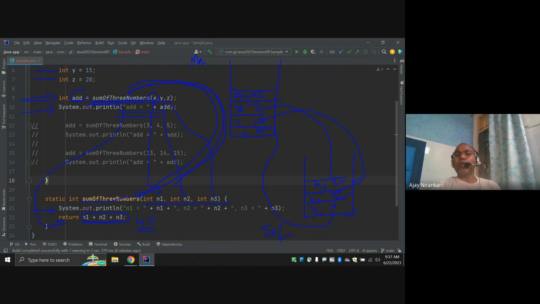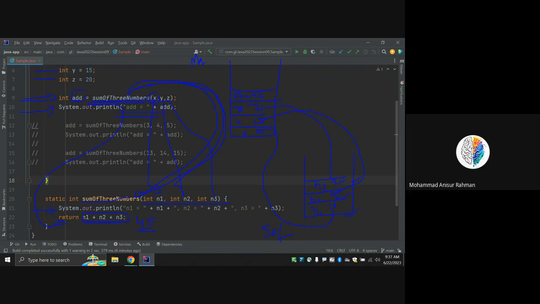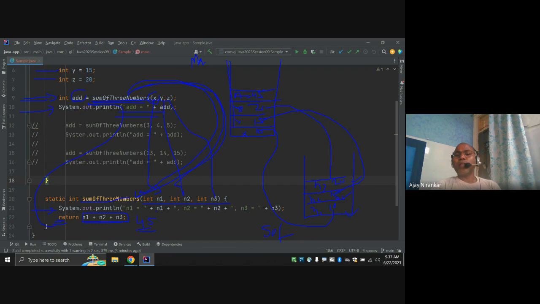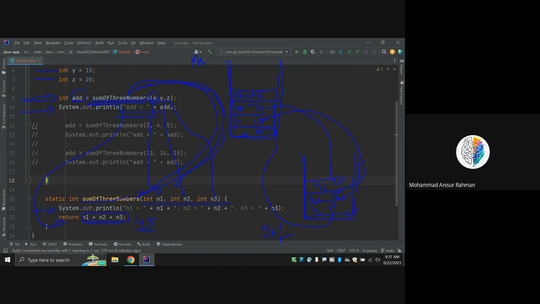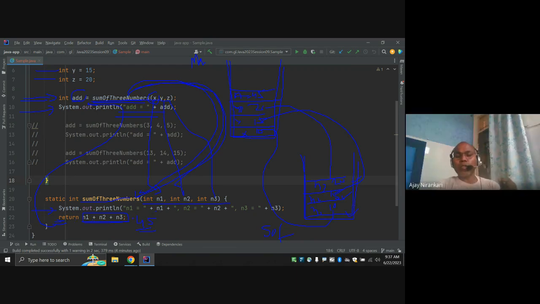Any doubt till now? So far so good. For each method, one stack frame is created. This is known as stack memory or a stack frame, right? And all the variables are declared in it. So the variables n1, n2 are only visible inside this block. They are not accessible in the main method because this is a separate block. Here we can access x, y, z, but we cannot access n1, n2. n1 and n2 are in a different memory block, right?